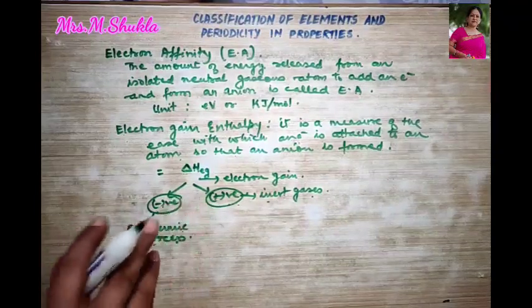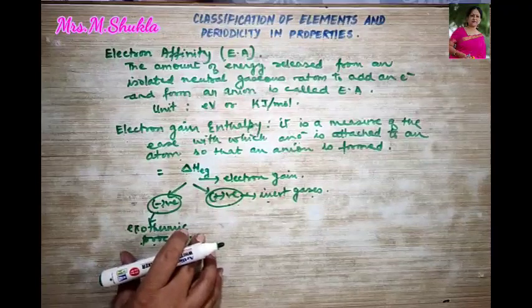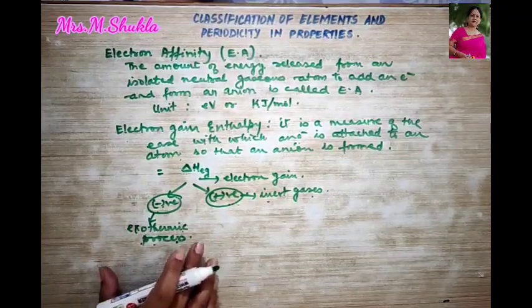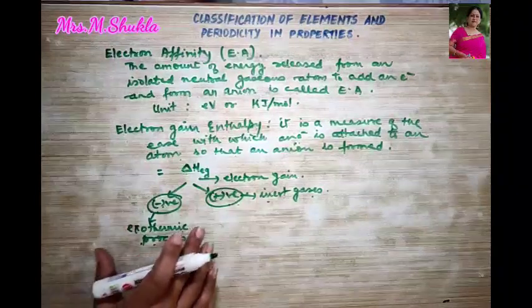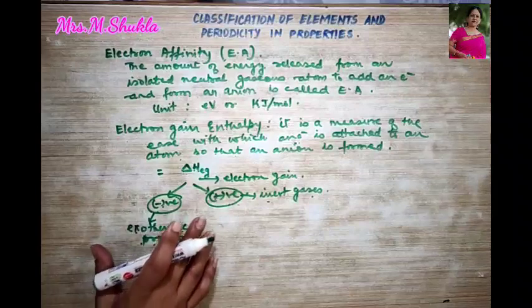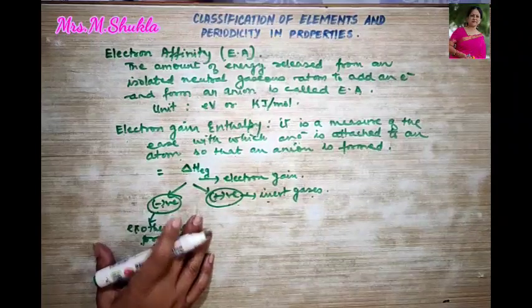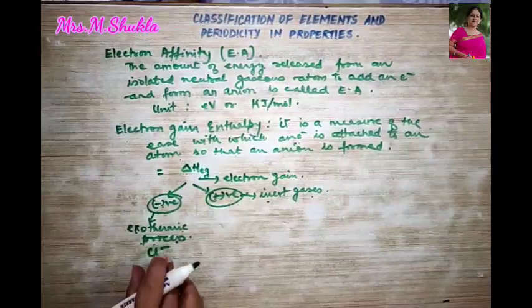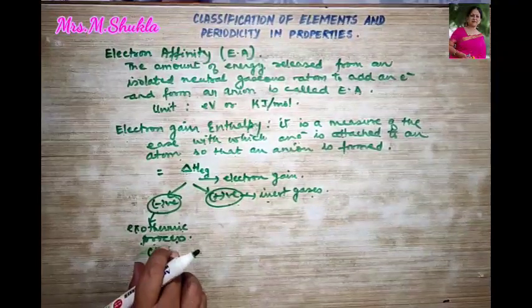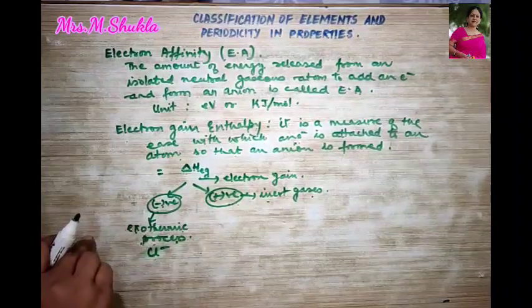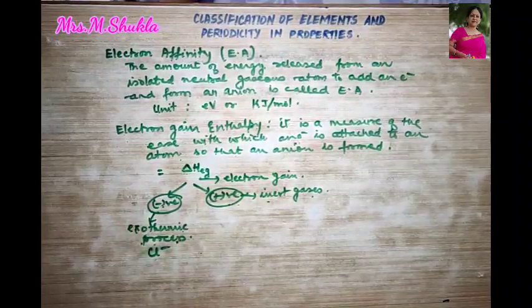That when the electron gain enthalpy has a negative value, then always the anion is more stable as compared to the neutral atom. Followed? Thus over here we can say that the formation of chloride ion is more favorable and more stable than its parent atom, right?